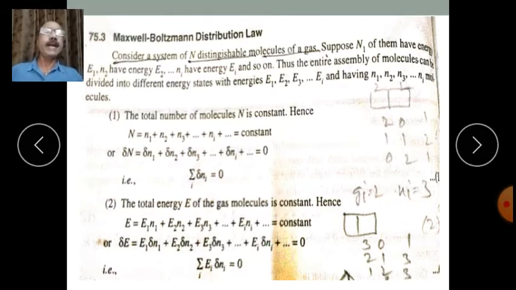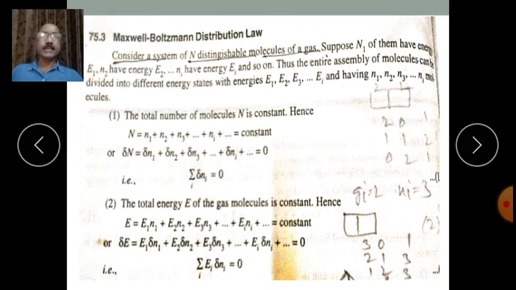The entire assembly of molecules can be divided into different states with energies E1, E2, E3, and so on up to Ei, having number of molecules or particles n1, n2, n3, and so on up to ni, isn't it?